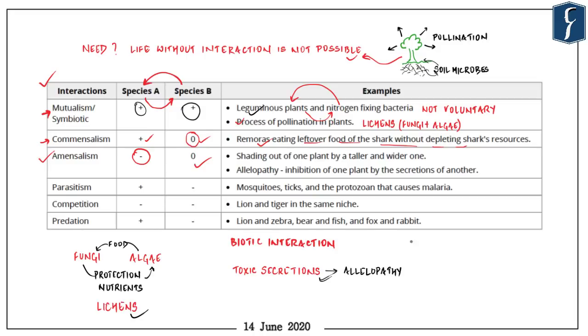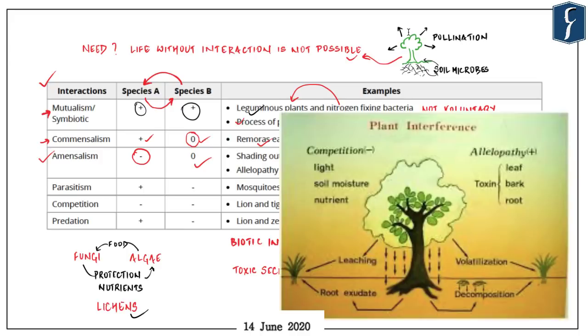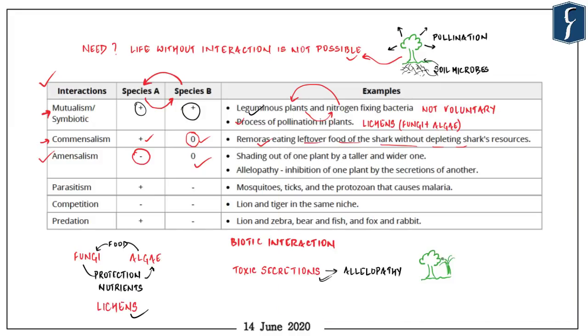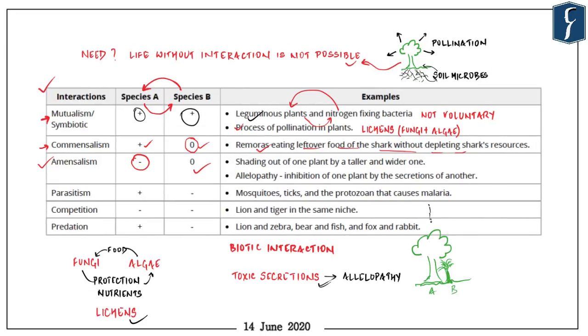And this particular interaction, where the secretion by one plant leads to inhibition of the other, is known as allelopathy. This is an important term to be remembered from the perspective of the UPSC examination. Now, another very simple demonstration of amensalism: when two plants from different species start to grow together, but one plant outgrows the other and blocks the sunlight, which is detrimental for the other plant. So these two are very specific examples of amensalism.